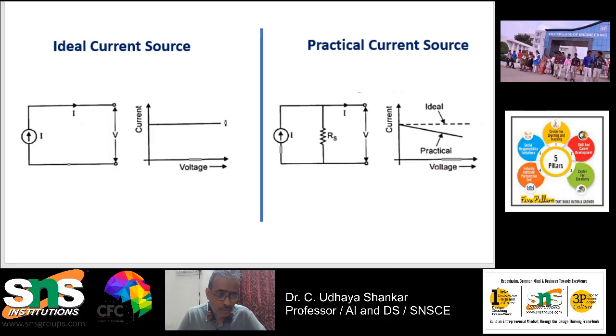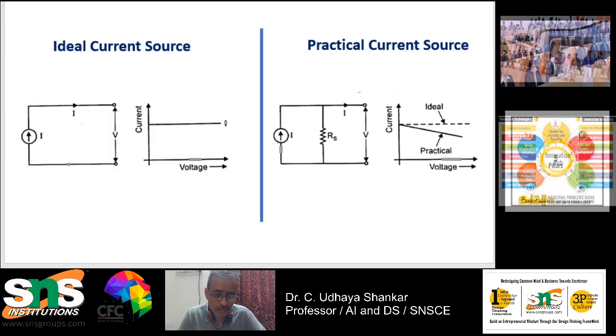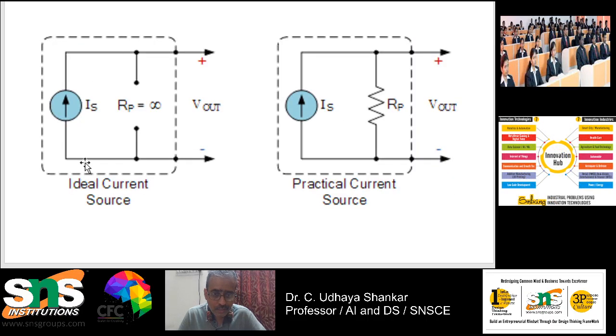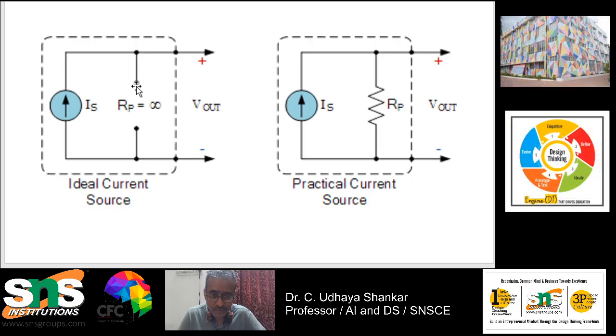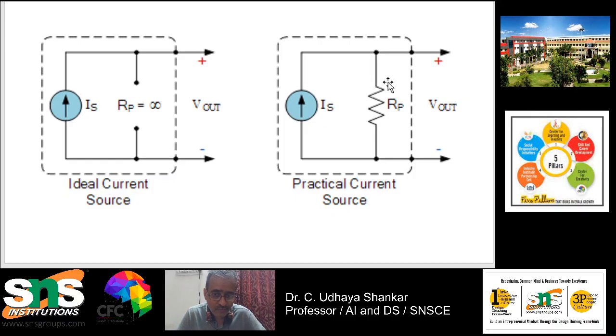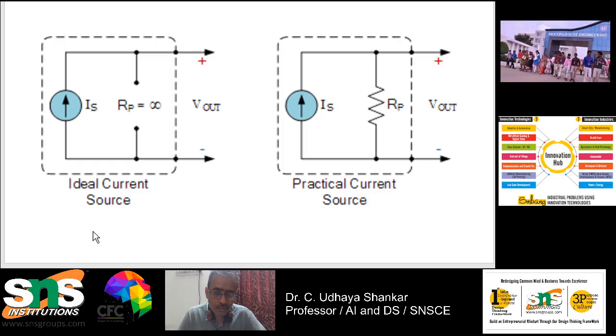So this is all about a current source. Here you can see the circuit: there is a source resistance connected in parallel, which is why I mention it as RP. In the ideal case it is an open circuit, that is infinity, whereas in the case of a practical source, RP has some value. So this is how it looks in the case of a current source.